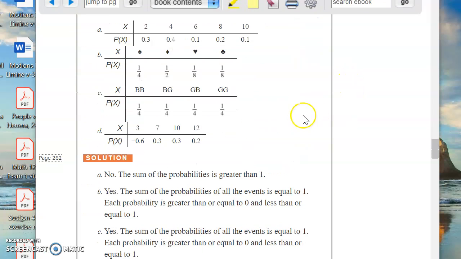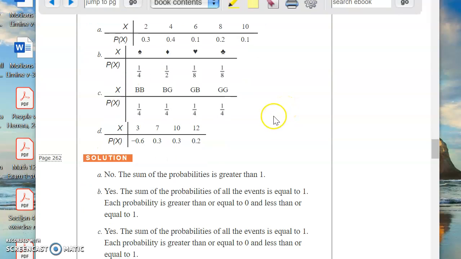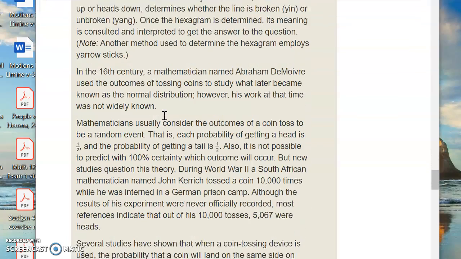Okay, so I'll let you read that. Now you look at these and you say, are these probability distributions or are they not? Take a look at this one. Add these up: 0.3 plus 0.4, add them up. It's 1.1. Well, that's not a probability distribution because it has to add up to 1. Here's one that is not a probability distribution because you allegedly have a probability of a negative number. That's not possible. All right, so that takes care of 5-1.